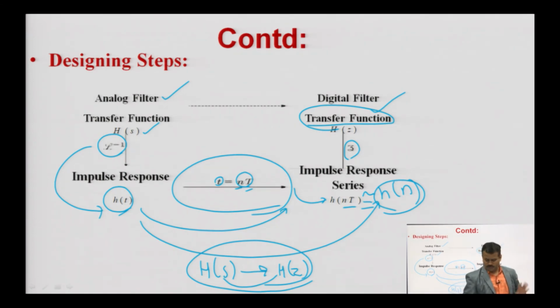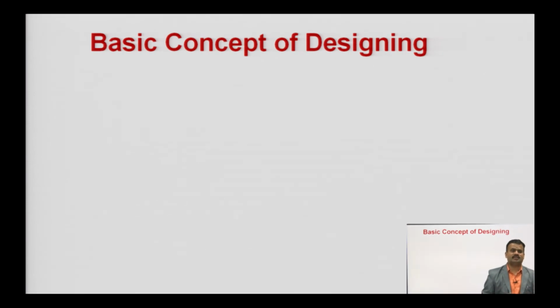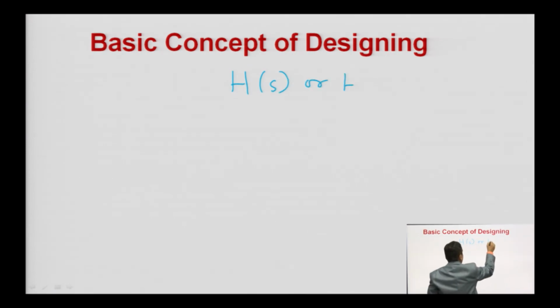And process is same, this process that I am showing in this PPT. So, what are the steps for designing an IIR digital filter using this impulse invariant transformation method? For every expression we have to follow this method. First is what? H(s) or H_a(s) is given initially to you. Okay. This is the transfer function of the analog filter.